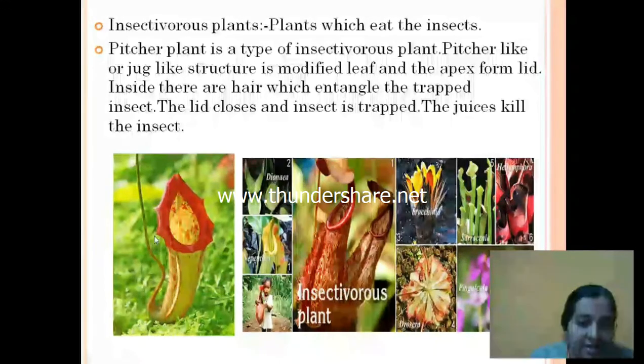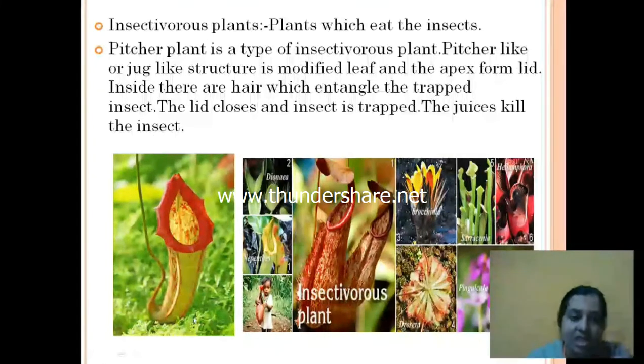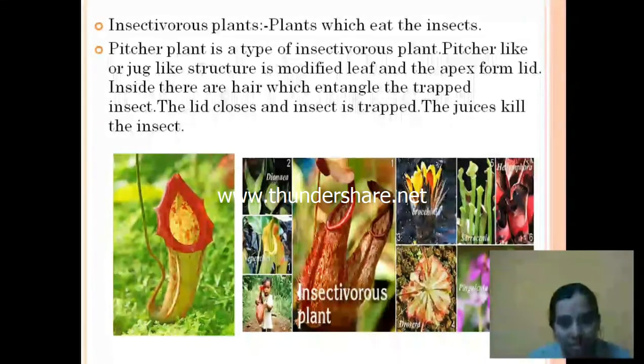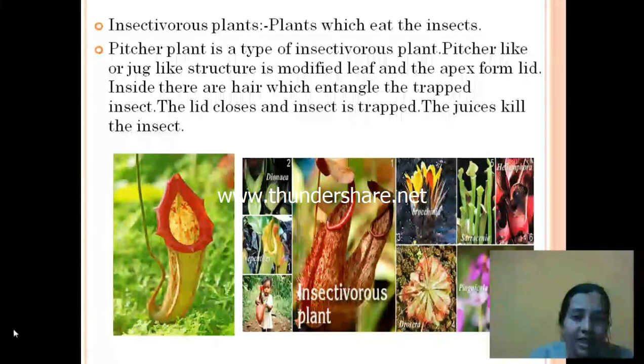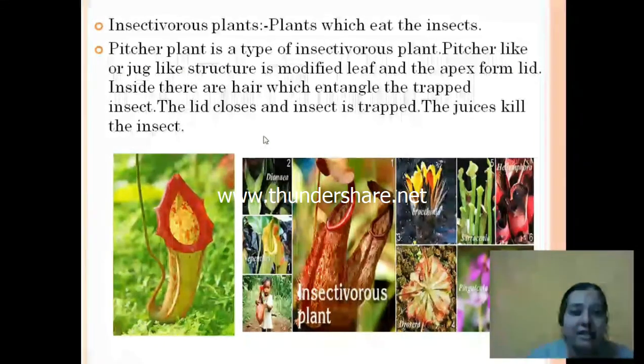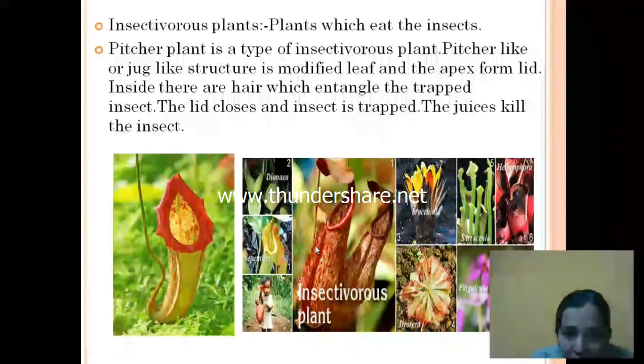Can you see here? This is called the pitcher plant. Can you see the jug-like structure here? It is actually a leaf, but it has been modified into a hollow, jug-shaped structure. And we do have a lid there. Inside we have hairy structures. Can you see the small hairy structures here? Up here also we have them, right?